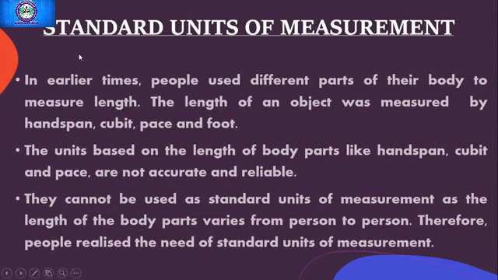Now let us understand what a standard unit of measurement is, what it means and why we need it. You have seen your grandparents measure things with the help of their hands, right? वो अपने हाथों से चीजों को मेजर करते हैं और बोलते हैं ये इतना होगा, ये इतना होगा, right? So these were the units used in ancient times, like handspan, cubit, pace, and foot.